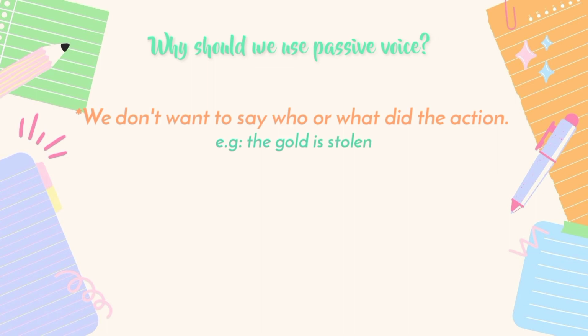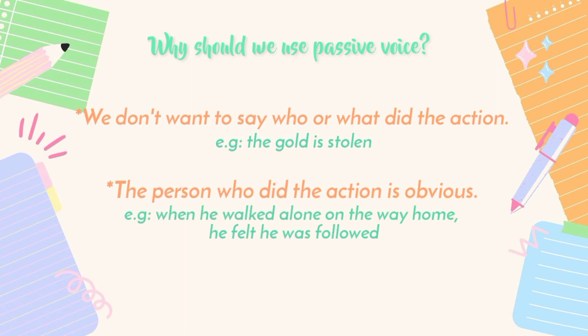We don't want to say who stole the gold, or maybe we don't know who stole the gold. Second, the person who did the action is obvious. For example, when he walked alone on the way home, he felt he was followed. Who followed him? I don't know. So, we use passive voice to tell it.